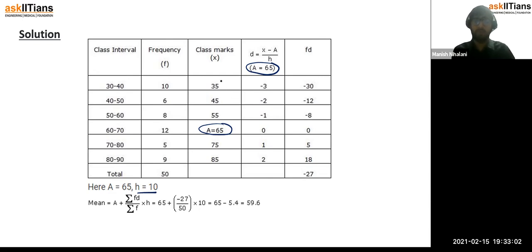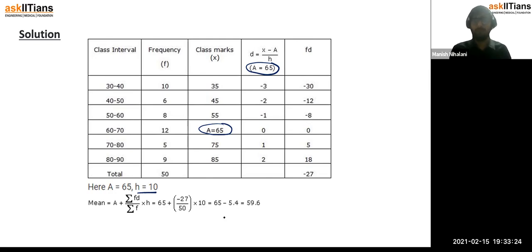Because here 35, 45, 55 are all visible, so it could also happen that you might divide by 5. It's up to you. It's not necessary to take h as 10 or a as 65. It's not at all necessary. A means your assumed mean. You can assume your final answer as anything. It depends on you.